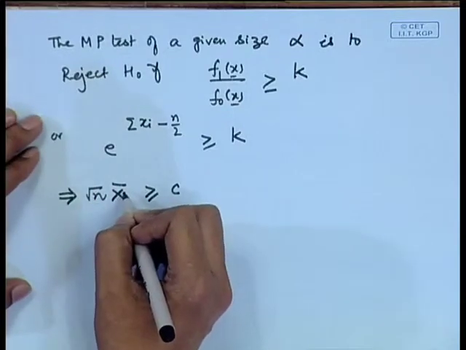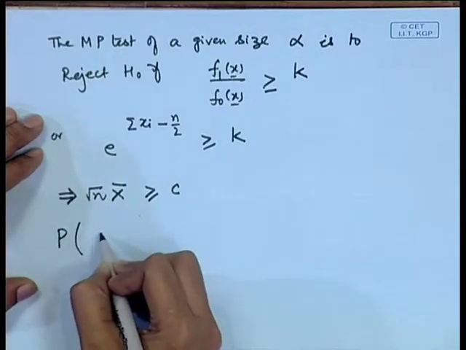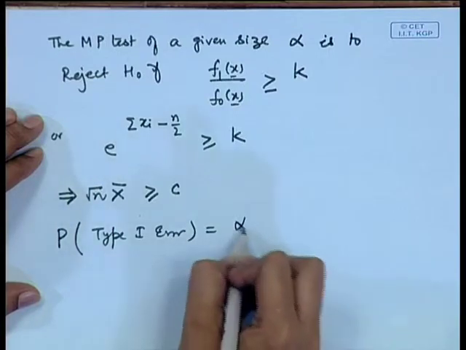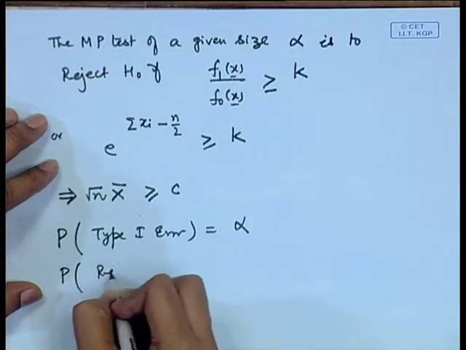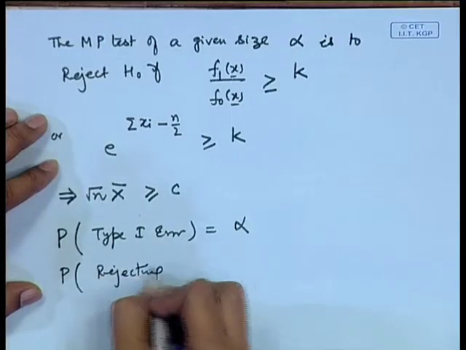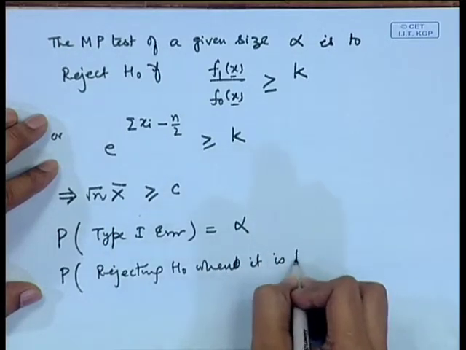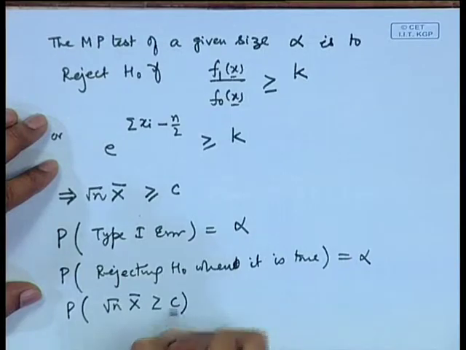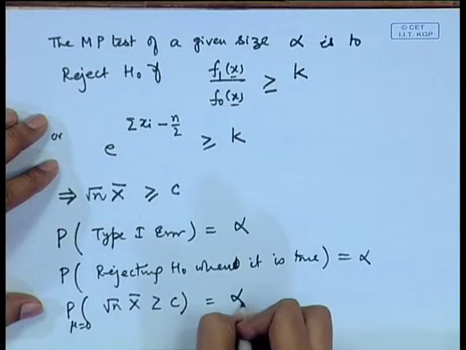Why is that useful? Because we want the probability of type 1 error equal to alpha. So, that is the probability of rejecting H naught when it is true, that is equal to alpha. So, probability of root n x bar greater than or equal to c when mu is equal to 0 is equal to alpha.